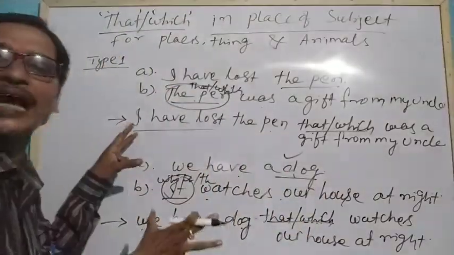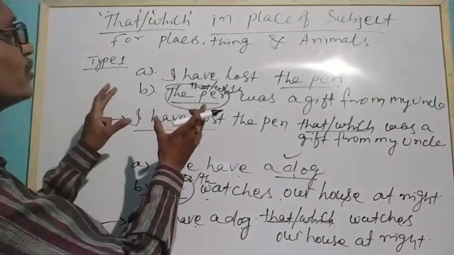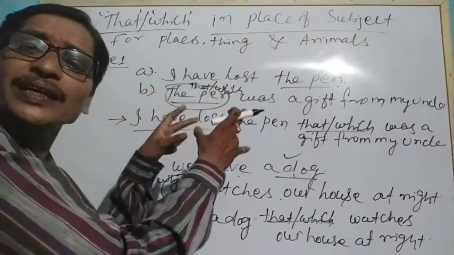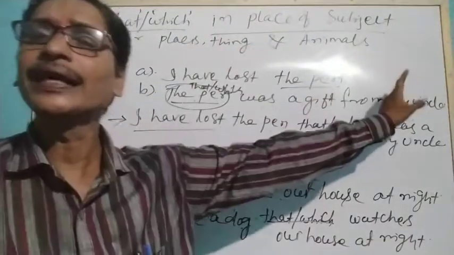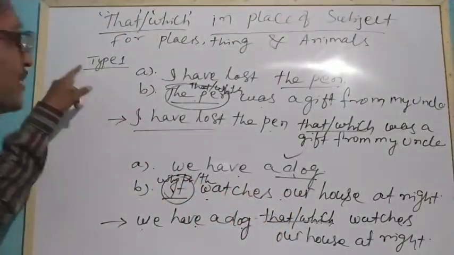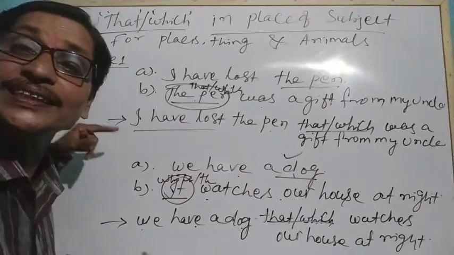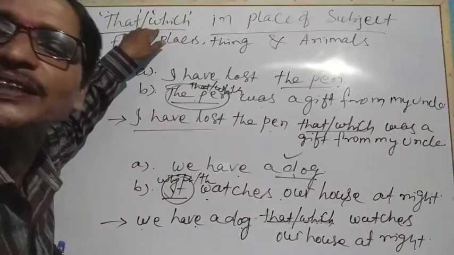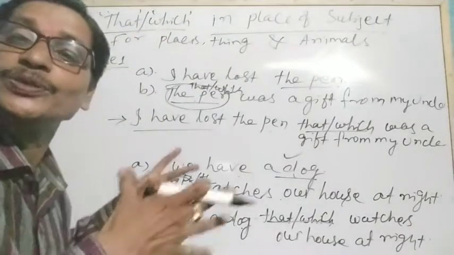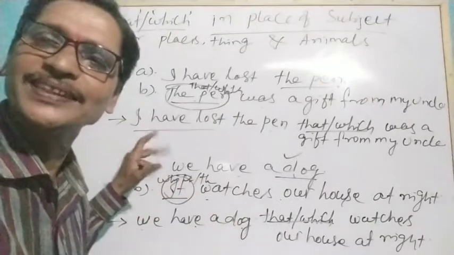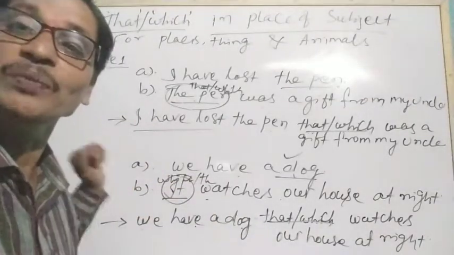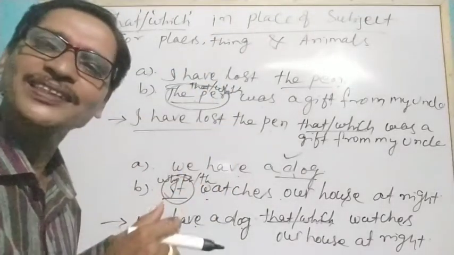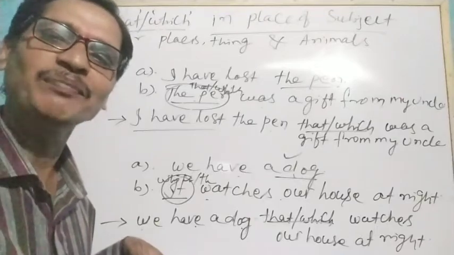So in this first type, we understood that we used the relative pronoun that and which in place of a subject, which is a thing or an animal, and added it at the end of the first sentence. This is type 1. Okay, let's understand type 2, another type of using that and which in place of a subject as a relative pronoun, with some examples. Don't be confused. We have already discussed this. We are now revising to recall our past knowledge.